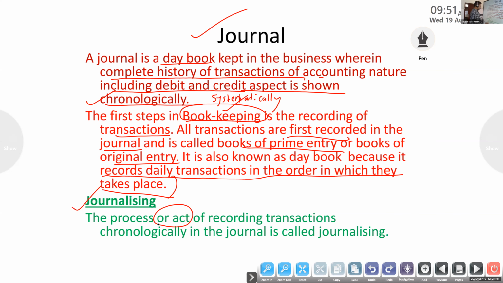The process of recording transactions in the journal is called journalizing. Important theory.